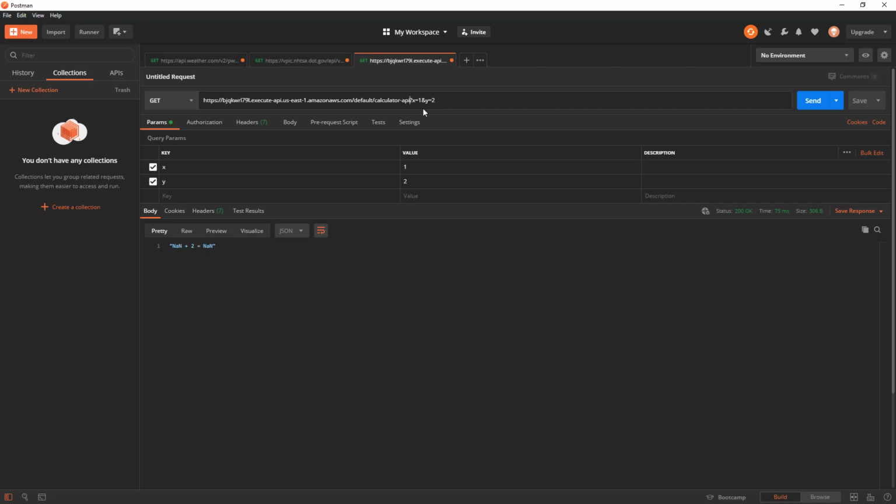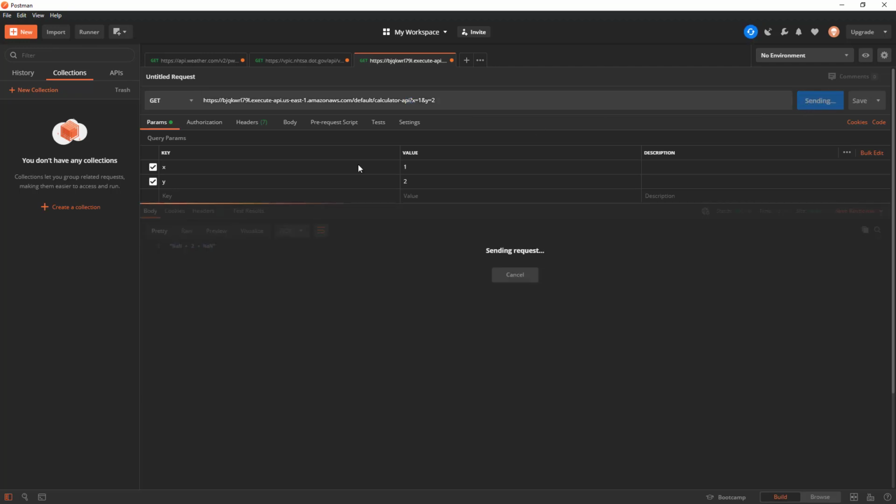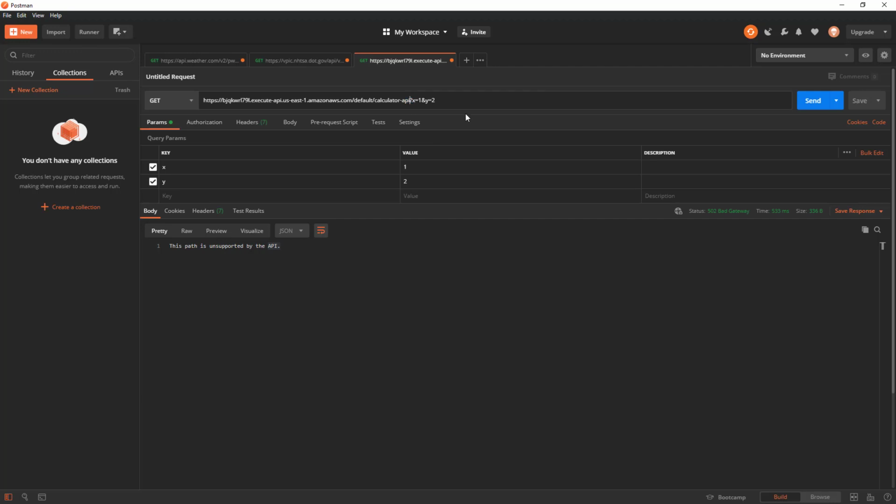All right, so back in Postman, we can see we have our original URL. This should no longer work. We should get the error that this is an unsupported path. So let's go ahead and send this. So this path is unsupported by the API because, again, we're not specifying add or subtract. So if I were to add this new path to the end of the URL, then it should work. Now we actually get a message that says missing authentication token.